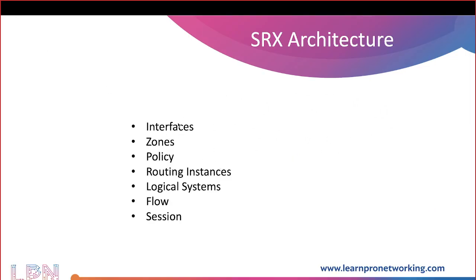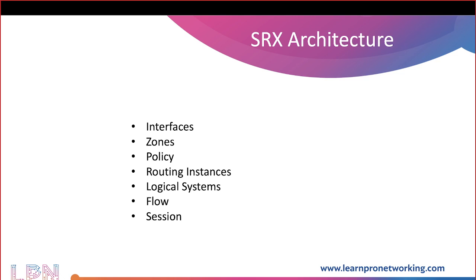Here it is. So I have interfaces. Interfaces are the first component of your Juniper SRX architecture. We know that there are two types of interfaces. One is the physical interface, the other one is the logical interface. Physical interfaces provide connectivity to the physical network. Logical interfaces may provide some specific services to the device. Logical units, which are also considered logical interfaces, are created based out of a physical interface to configure the logical parameters for the physical interface. So logical parameters like your IP addresses can be configured only using the logical units.